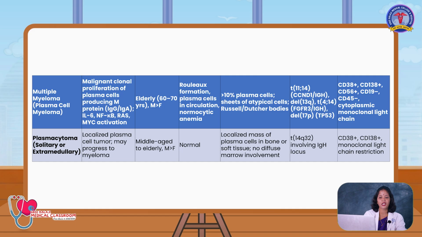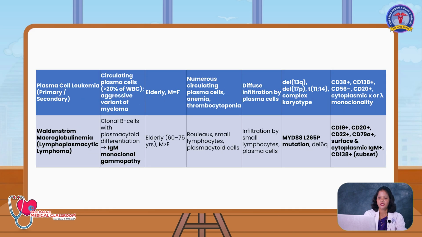In peripheral smear, it will look normal, no abnormality can be elicited in the peripheral smear, but in the bone marrow there will be a mass of plasma cells in the bone and soft tissue, and here you will be having a translocation of 14q and 32. Immunophenotyping will be positive for CD138 and 38.